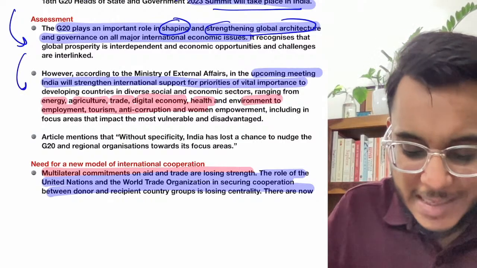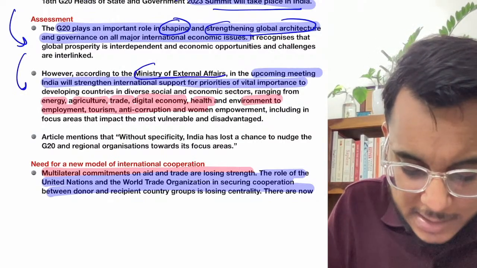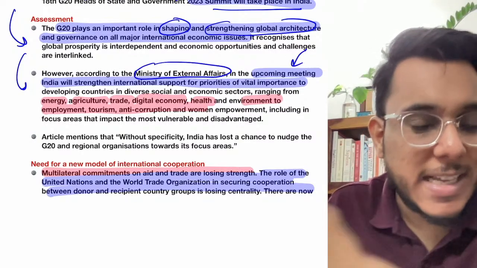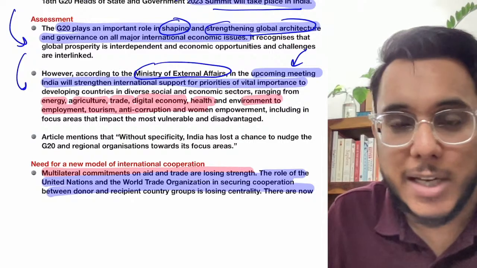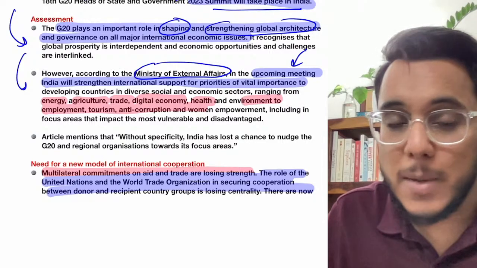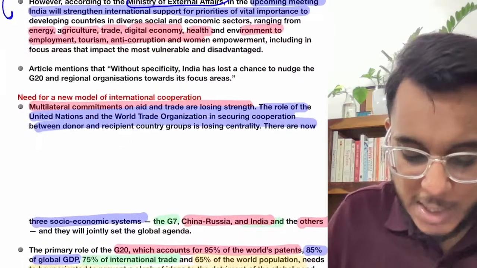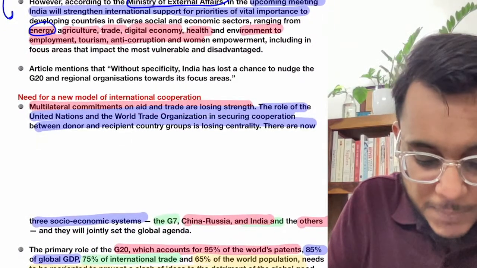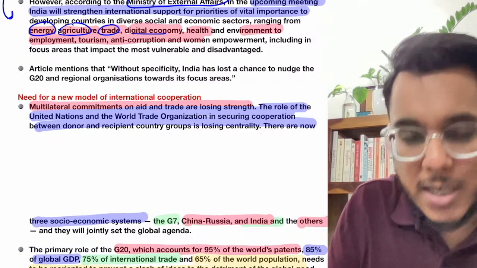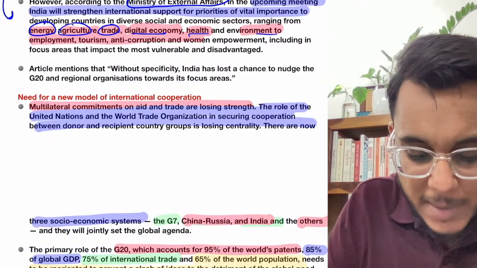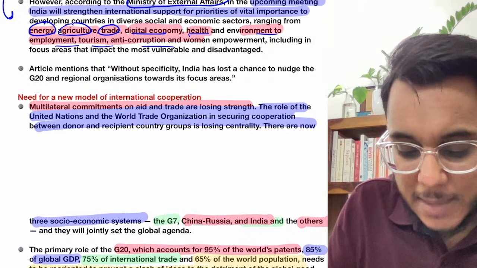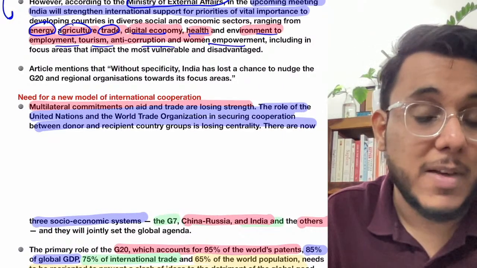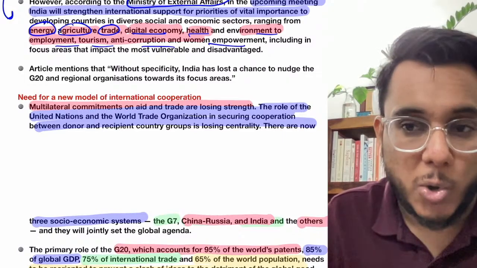Now guys, basically the Ministry of External Affairs has said that in the upcoming meet of the G20 held in Bali, many of the important issues which are central to India will be raised. We are going to raise issues such as energy security, agriculture, trade, digital economy, health, environment, employment, tourism, anti-corruption, women empowerment. All these issues will be raised at the G20, and we will try to seek cooperation on all of them.